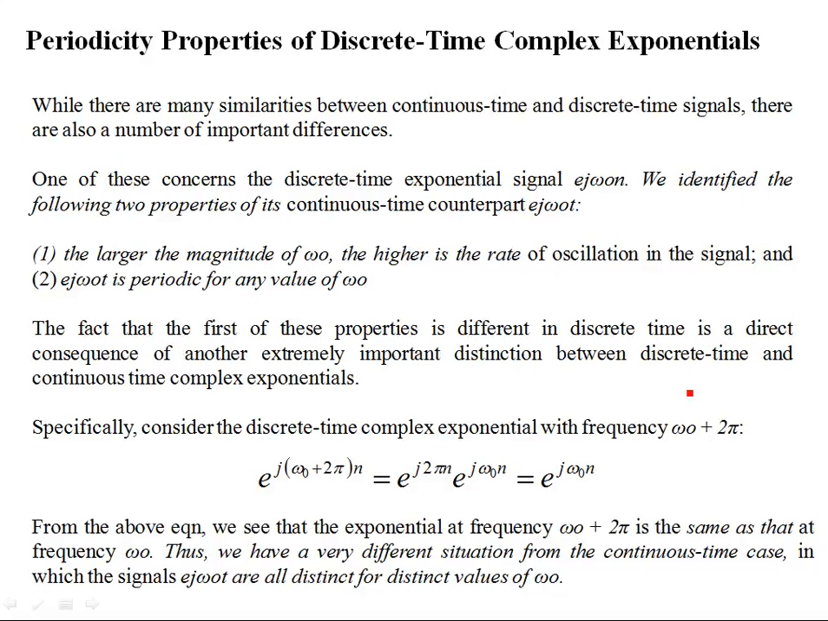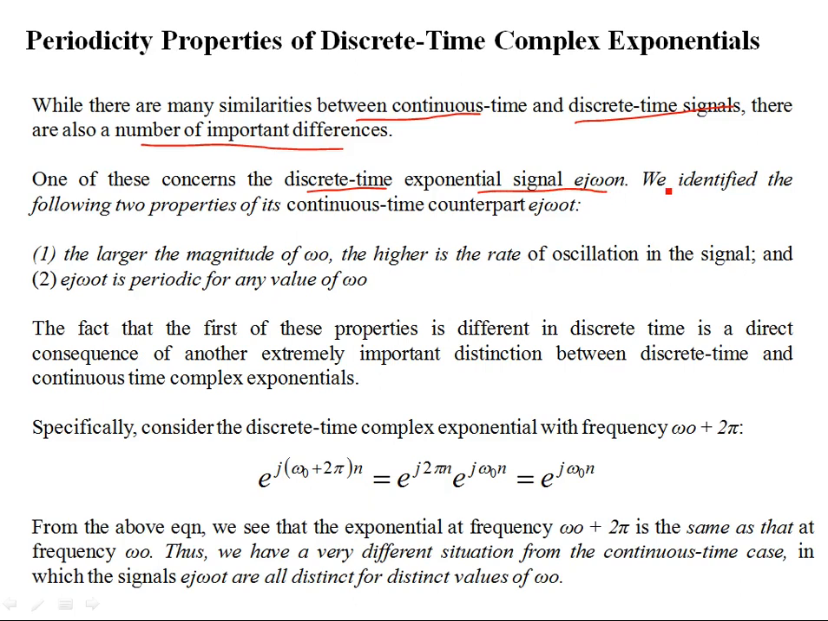We're going to compare continuous time signals with discrete time signals, and what differences the discrete time signals have, and in particular how the complex exponential signals compare with the continuous time exponential signals. Now, there are many similarities between continuous time and discrete time signals, but there are also a number of important differences. In particular, we're going to talk about the discrete time exponential signal, e^{jω₀n}.